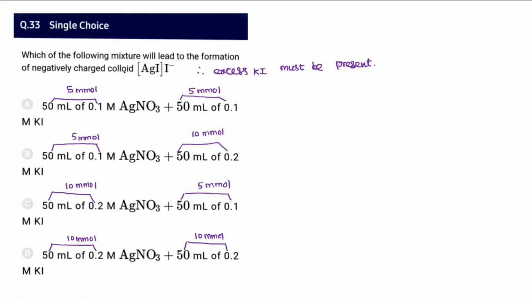And 33, they're asking which of the following mixtures leads to the negatively charged colloid. Okay, so a negatively charged colloid is possible only when KI, or excess iodide, is present. Remember, this is a very simple one. Always, let's say in a tube, if there is an excess KI, here the KI must be in excess.